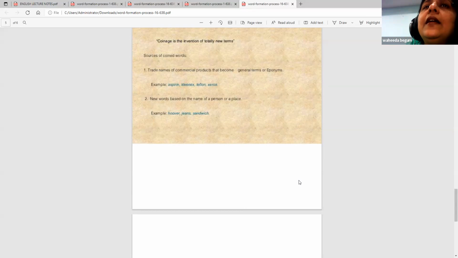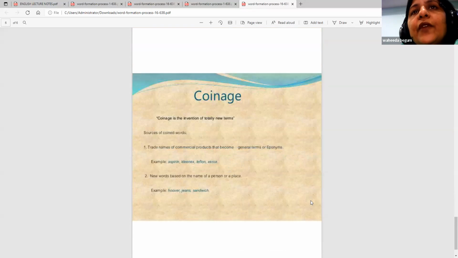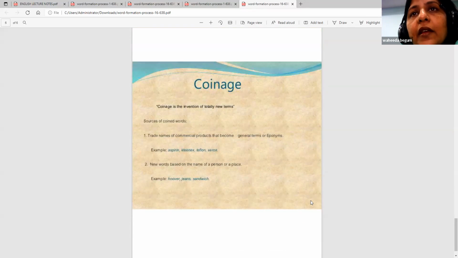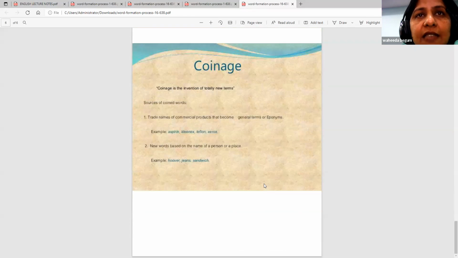So they are by the name of that person. Then coinage is the invention of totally new terms, the trade names of commercial products that become the general terms of eponyms. Okay, these are Hoover, jeans, sandwich.